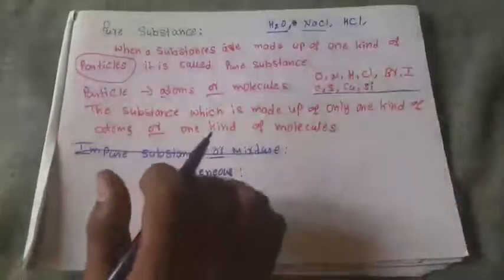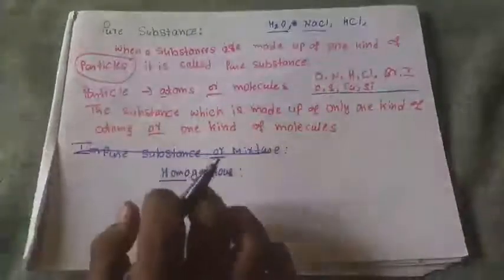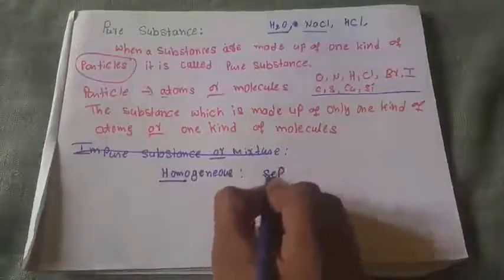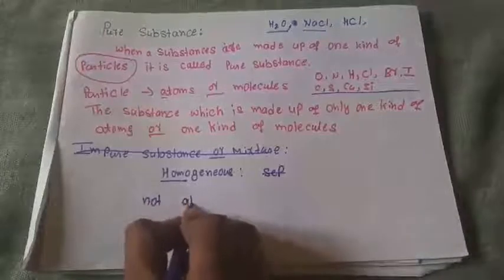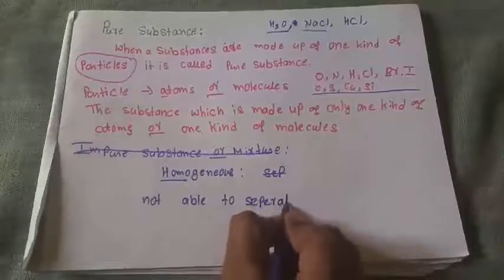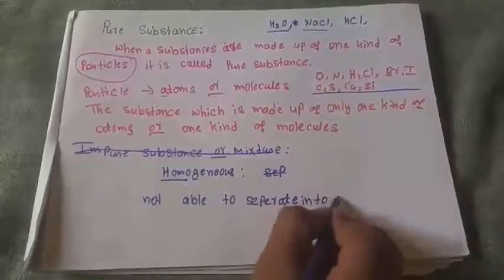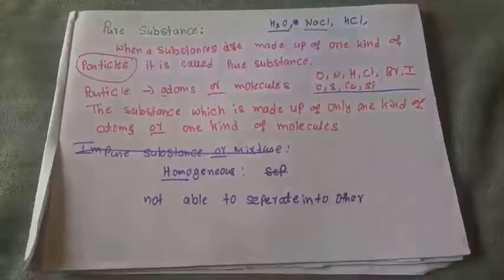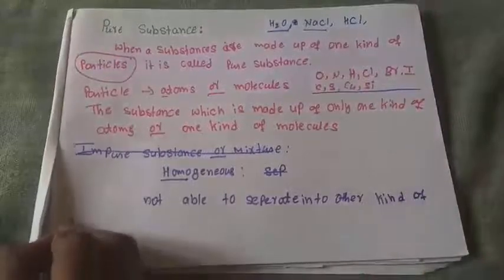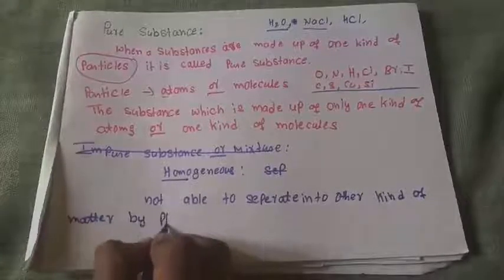Because of that, pure substances are homogeneous throughout their mass, and we are not able to separate them into other kinds of matter by physical means.